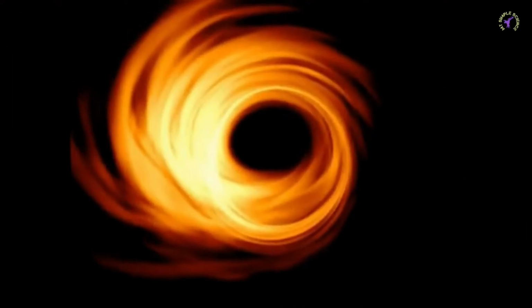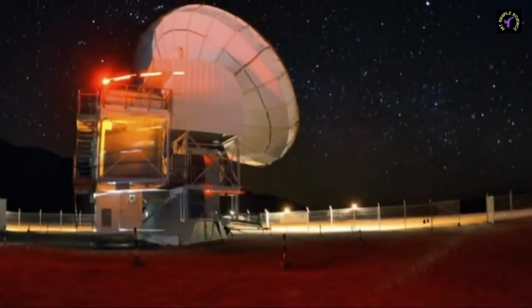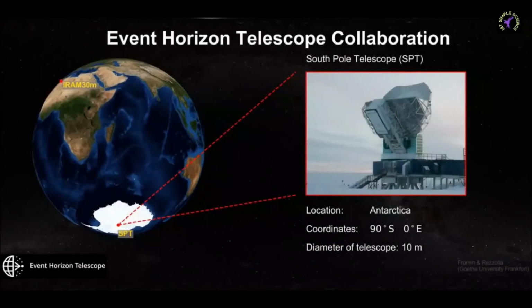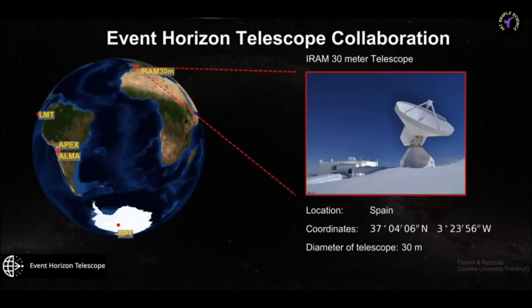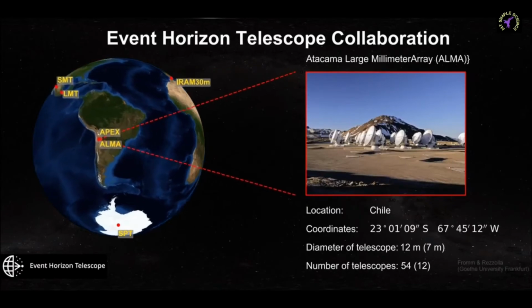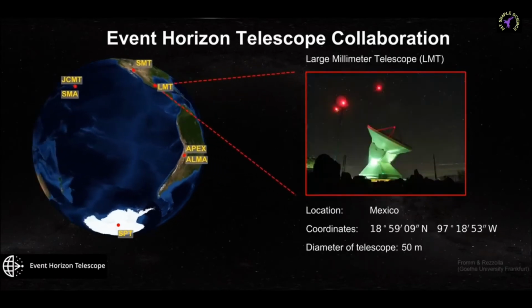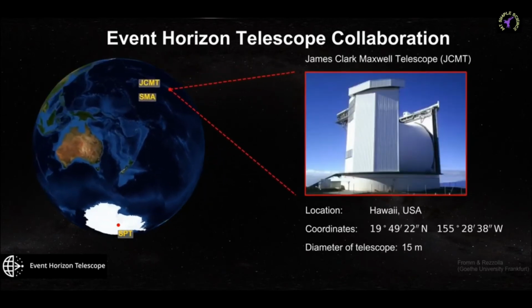This disk looks bright on one side and goes fainter toward the other side. This is because the material coming towards us looks shining and the material going away from us looks faint. The Event Horizon Telescope is a collection of more than 200 telescopes using an array of observatories scattered around the world. These combined arrays of telescopes make an Earth-sized telescope.